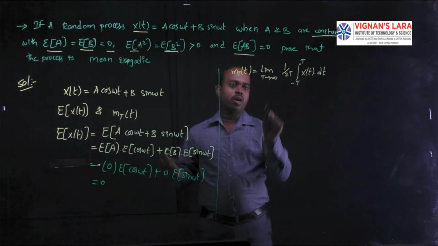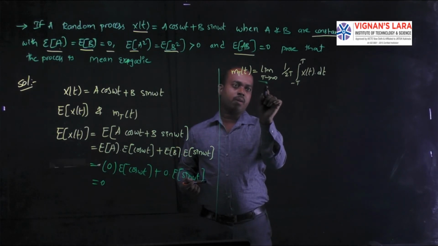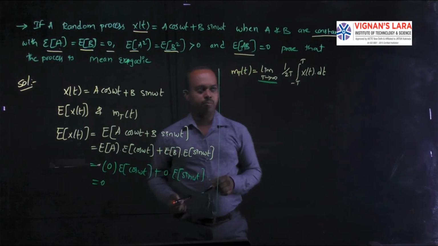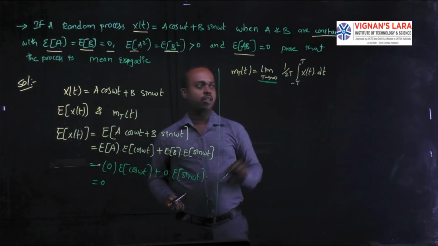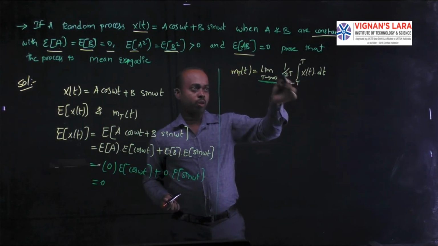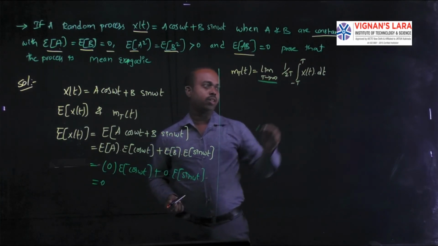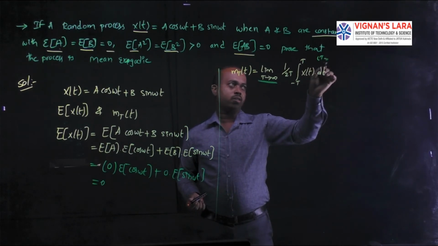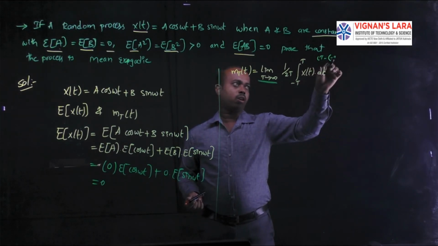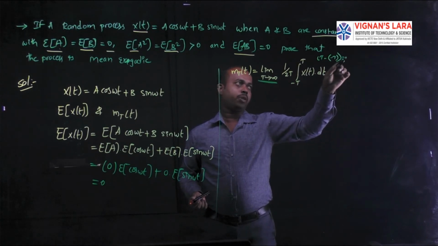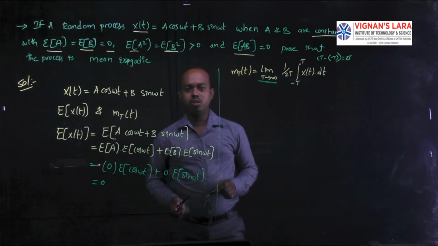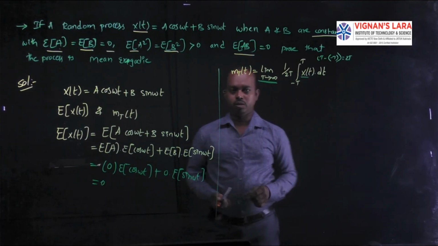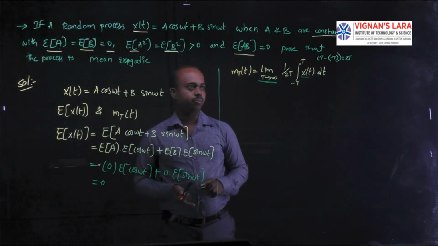In this formula, you are assigning infinity to the time duration, not a time parameter. The duration tends to infinity, and the duration you have to write is 1 by 2T, that is, from minus T to plus T. Higher limit minus lower limit, where the lower limit is minus T, the complete period is 2T, of random process x of t into dt. This is the formula for time average.